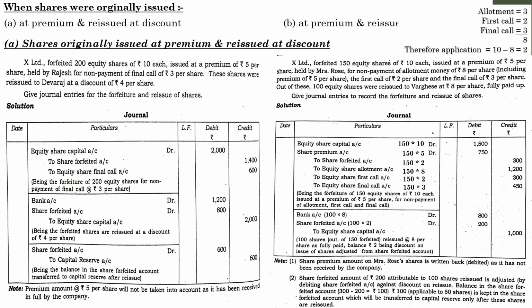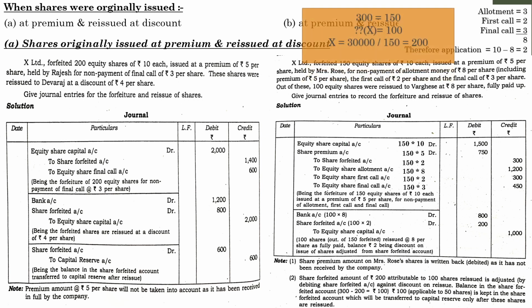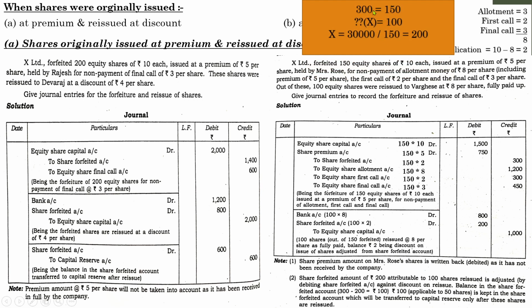For that, there is a simple trick. Let us assume that rupees 300 is obtained on 150 shares. See here, 300 on 150 shares. So how much will be the amount of forfeiture if it was on 100 shares? This is basic maths: by assuming it to be x, by cross multiplication you will get rupees 200.